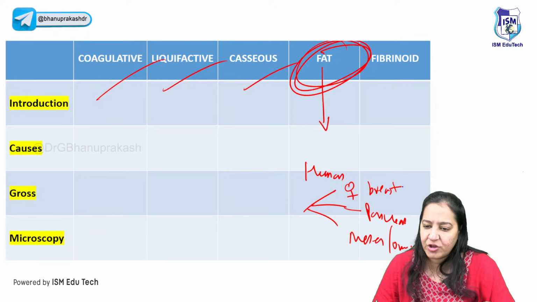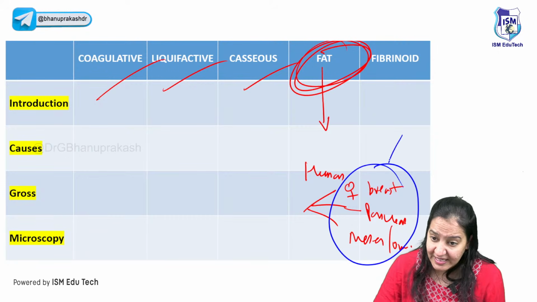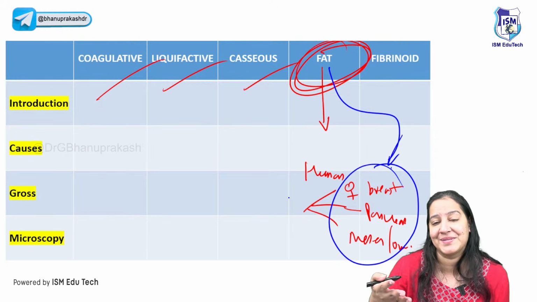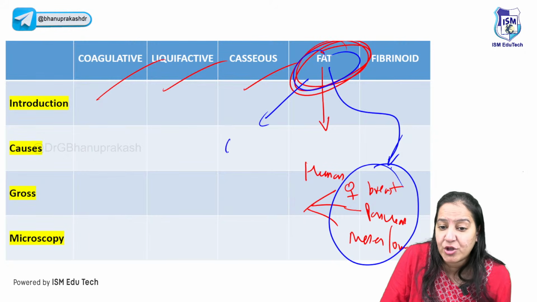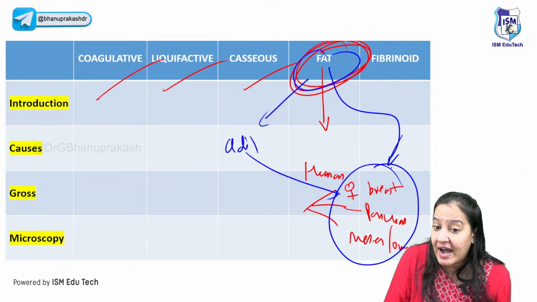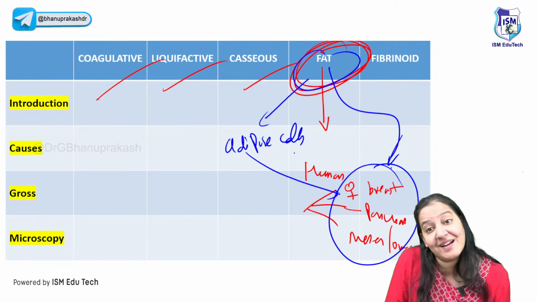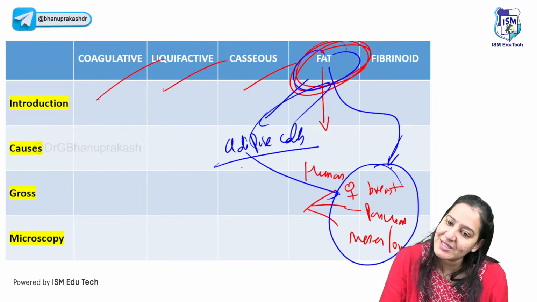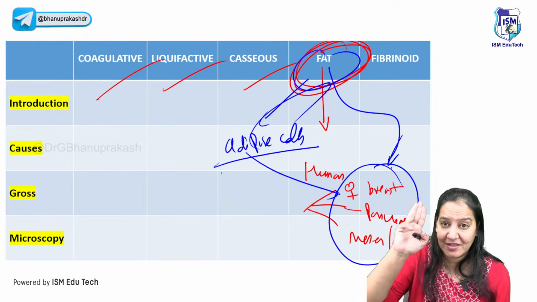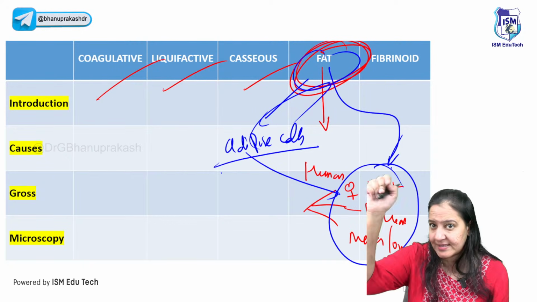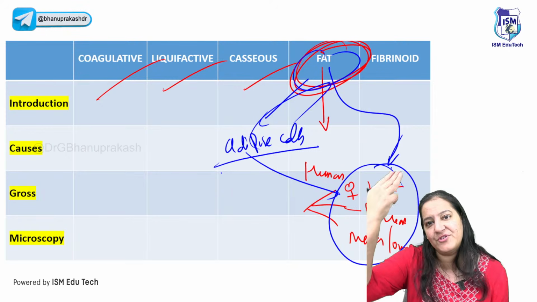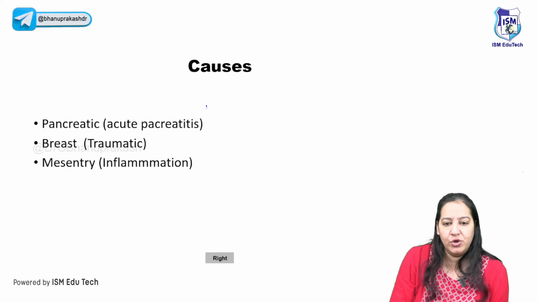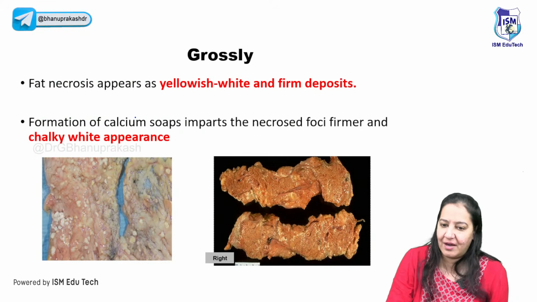So if death of cells occurs in these three organs, it is known as fat necrosis. It is a special type of necrosis. Fat necrosis means death of adipose cells. These organs have adipose cells, the fat cells, inside them. So when death of adipose cells occurs, it's known as fat necrosis. You know the three fat-rich locations: the female breast, the pancreas, and mesentery or omentum. So death occurs over here.